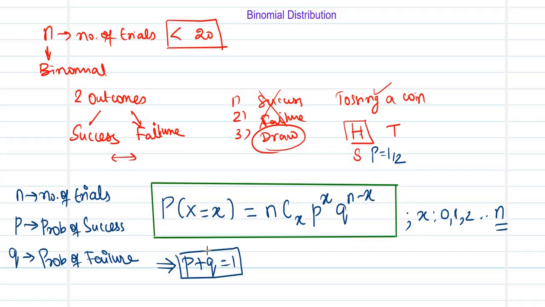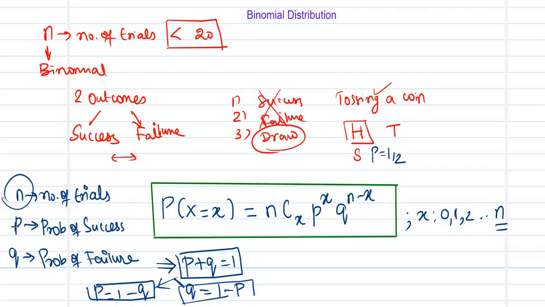So if one of them is known, the other one can be estimated, like Q can be estimated as 1 minus P, or you can estimate P to be equal to 1 minus Q. So if one of the quantities is known, the other one can be estimated using this relationship. Now to define this binomial, I need a minimum of 2 quantities. One is n for sure, the other one is going to be P. If P is known, automatically Q can be derived from 1 minus P is equal to Q.